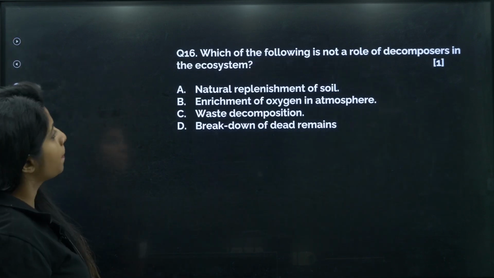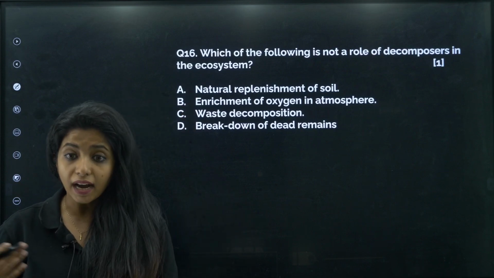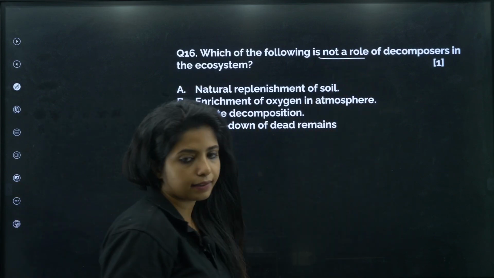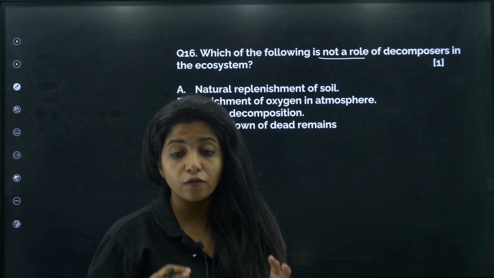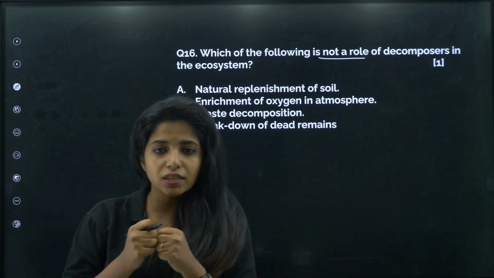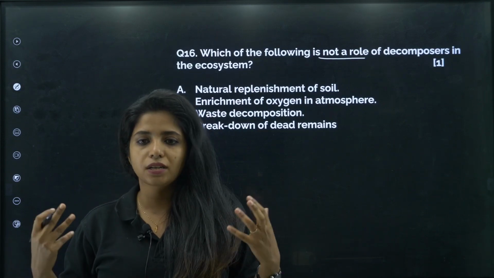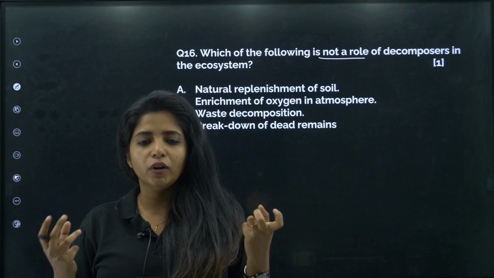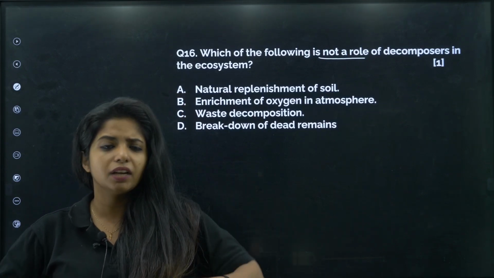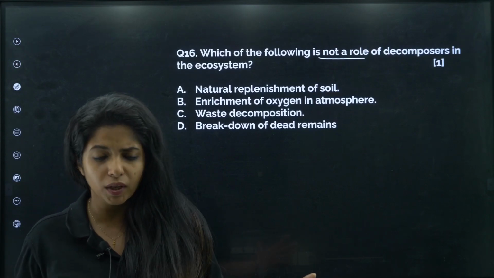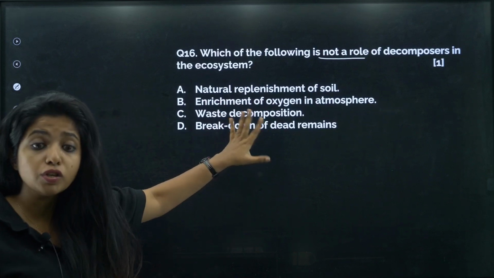Now, next type. Which of the following is not a role of decomposers in the ecosystem? Again, not a role. Underline that. What do decomposers not do? So decomposers are responsible for breakdown of large things into smaller things, such that the important nutrients can be taken up by organisms such as plants. Okay, they are going to make the soil quality really good. They are going to break down the dead and decaying things, the waste substances, everything. Okay, that is their job. We have to find what is mentioned over here and what is not their job.